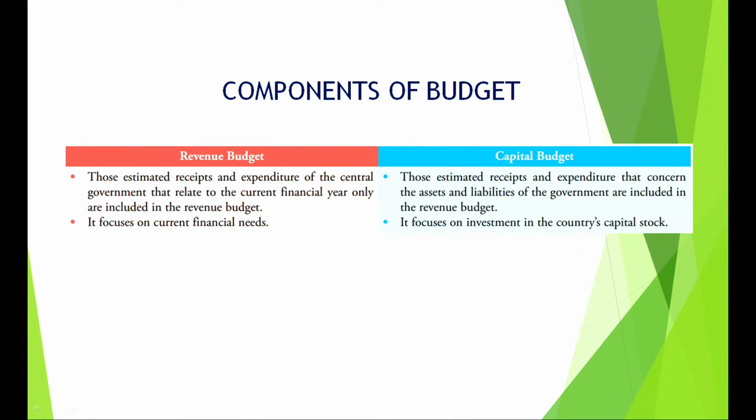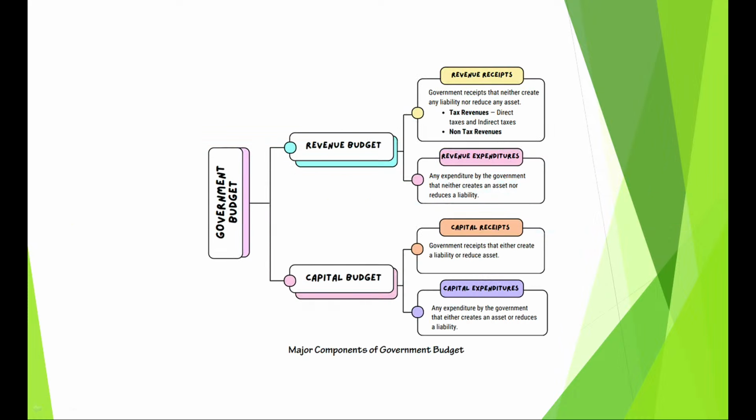Alright. Now come to two components of the budget, revenue budget and capital budget. Estimated receipts and expenditure of the central government that relate to the current financial year are included in the revenue budget. So it focuses on current financial needs, and capital budget is estimated receipts and expenditure that concern asset and liability of the government, and it focuses on investment of a country's capital stock.